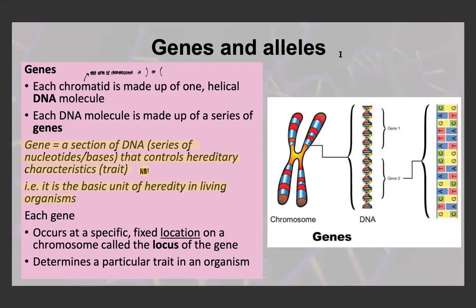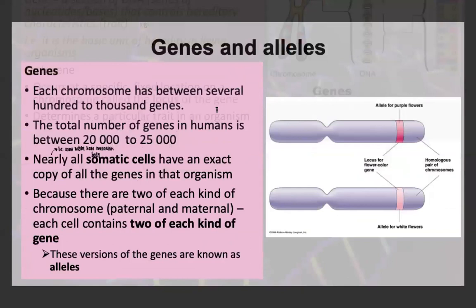There could be another allele of the same gene, also the gene for eye color, but now it's the allele for brown eyes. We'll have a look a bit more at that later, but that's quite basic knowledge that you guys should know by now. I've mentioned it in quite a few videos.